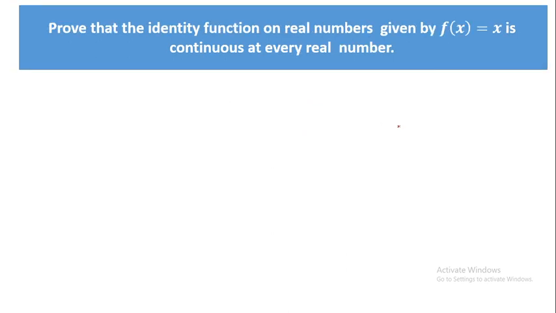Next we have this question: prove that the identity function on real numbers, given by f of x is equal to x, is continuous. You know about the identity function, right? Identity function means whatever you give, it gives back the same element. For example, what is f of 3 under the identity function? It is 3. What is f of minus 3? It is minus 3. Whatever might be the value of x, the same value you get as the answer. That is what the identity function is.